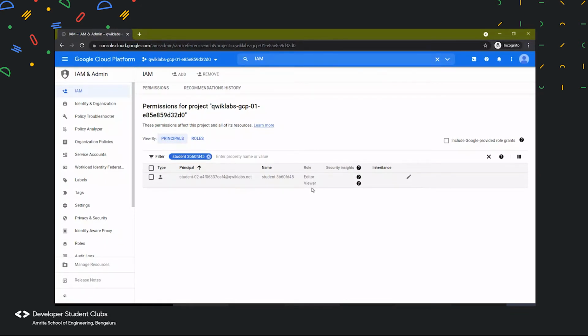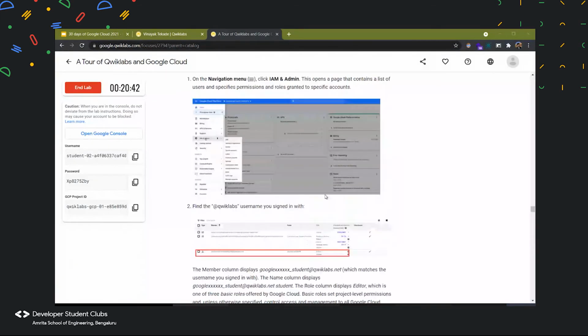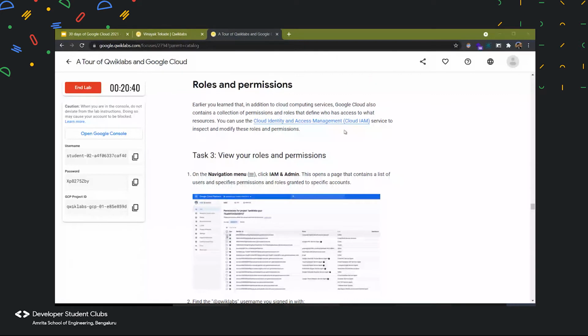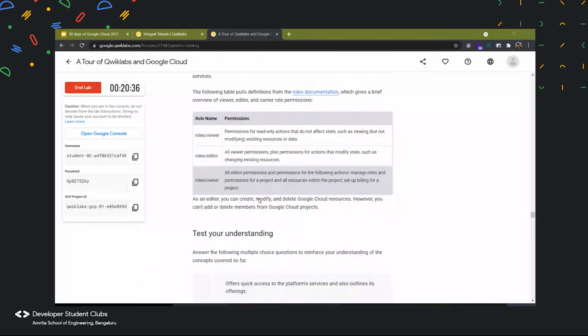An editor can work on that particular service, and it can change all the settings over there. But a viewer can only see it. He can see what is the current status of that program, whether it is working or not, or what are all the properties of that service. And then the editor can actually change the setting of that particular service. So this is about IAM. IAM stands for Identity and Access Management, right? So we discussed over here.